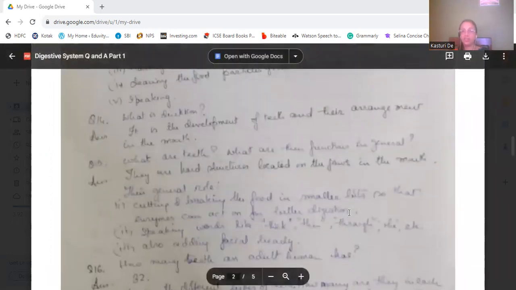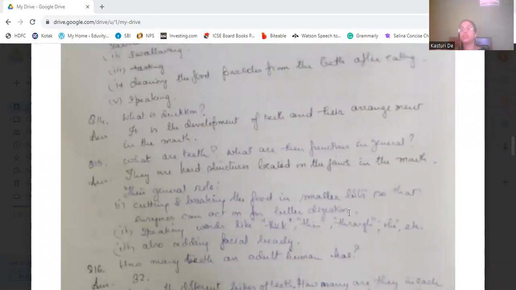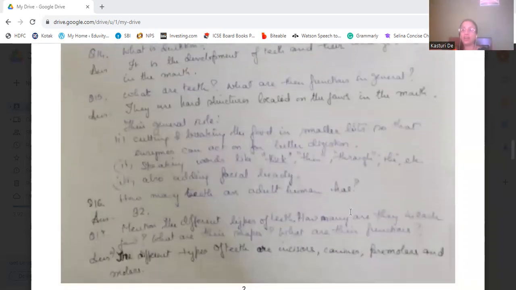Teeth are hard structures which are located in the jaws and the mouth. Now, what are their functions in general? In general, they cut and break the food into small bits so that enzymes can act on them for better digestion. Then they help in speaking. The teeth help us in speaking, like thick, thin, then, throw. These words are all spoken with the help of our teeth.